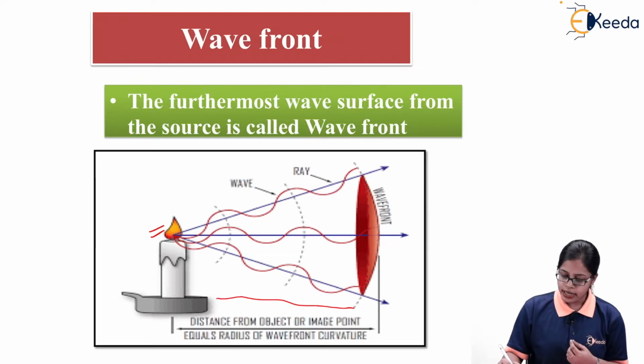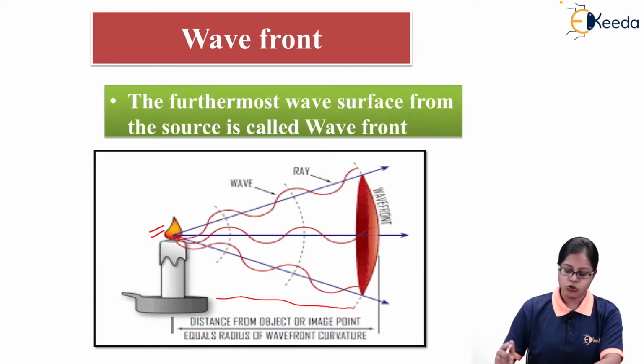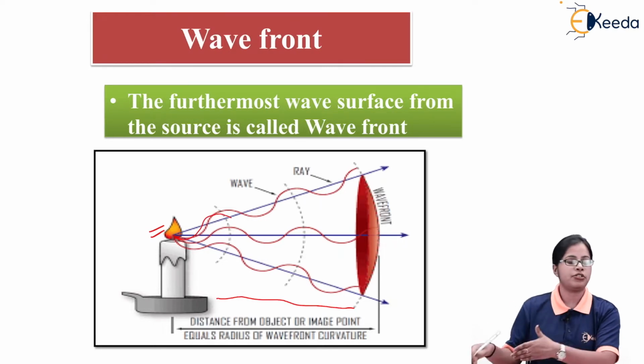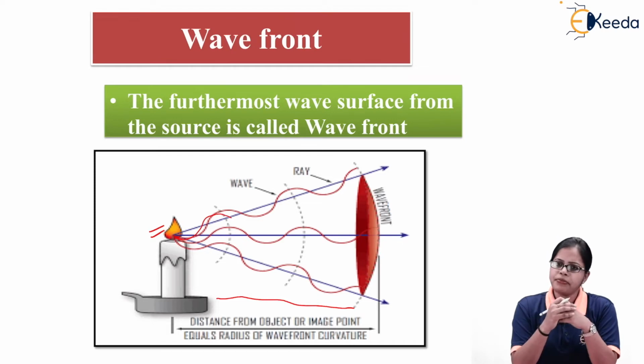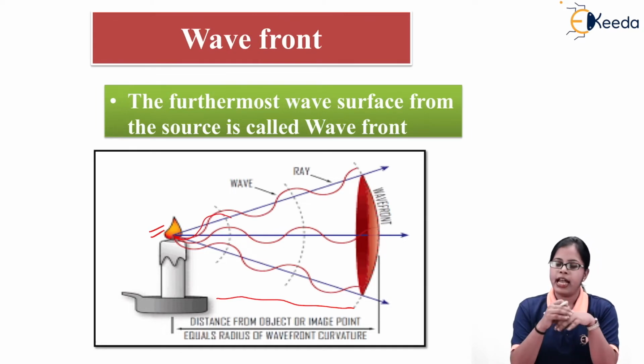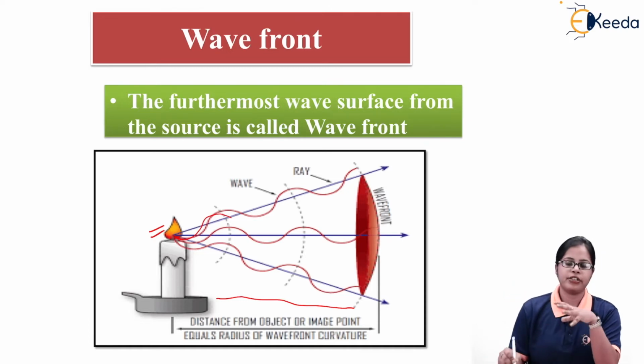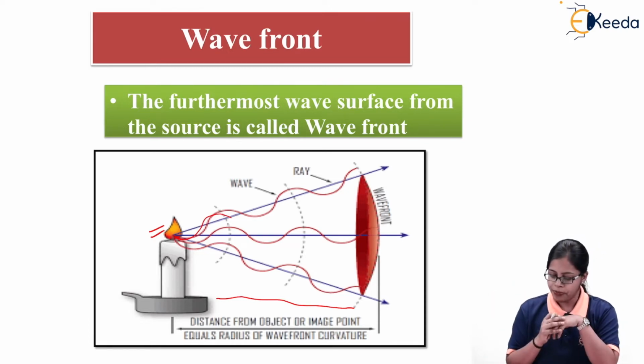Now as you can see, we can have a ray of light emitted from that source of light. So you have one ray of light moving in this direction, one ray of light moving in this direction. So we have certain rays of light emitted from that single source of light, and all the rays of light are moving in a certain direction. We have only considered certain rays of light which are in the forward direction.